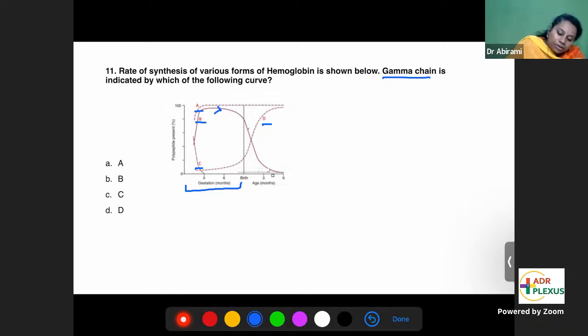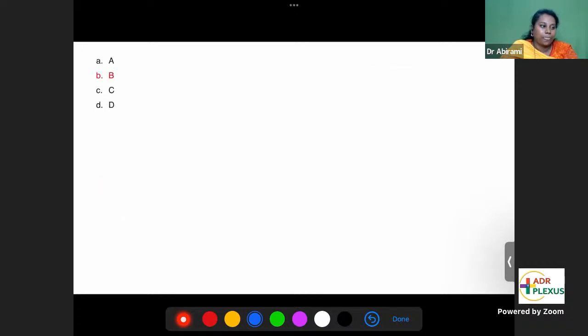So after birth, it should come down. So this B curve, in the fetus it is increasing, and after birth it is decreasing. So that is gamma chain. The answer is curve B. Curve B is the gamma chain. The answer is option B.